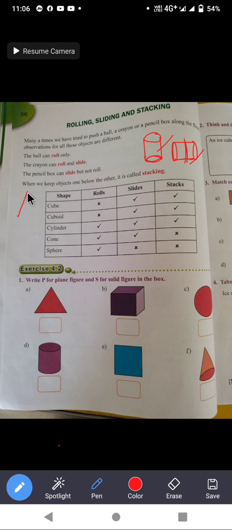If you keep this cone like this and push it on the flat face, it can slide. If you push along its curved face, this one, it can roll. It means a cone can roll as well as slide.